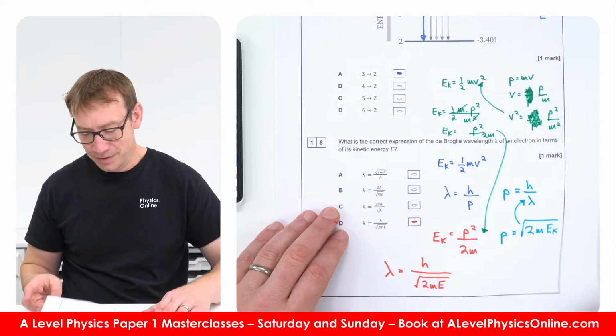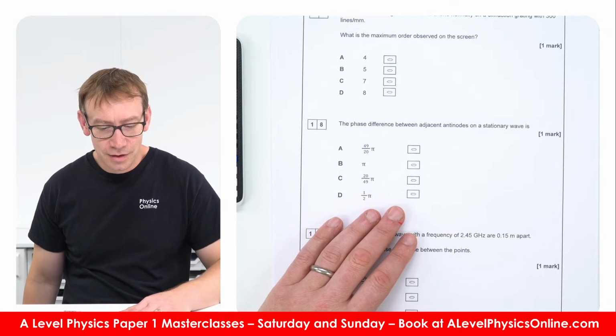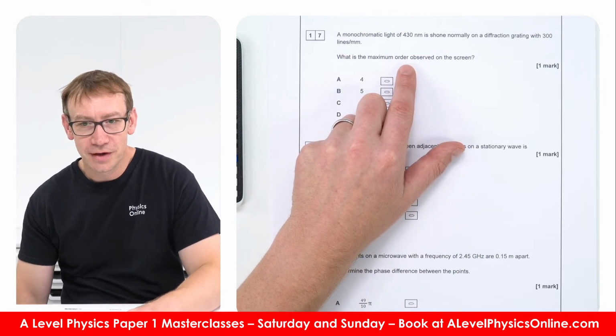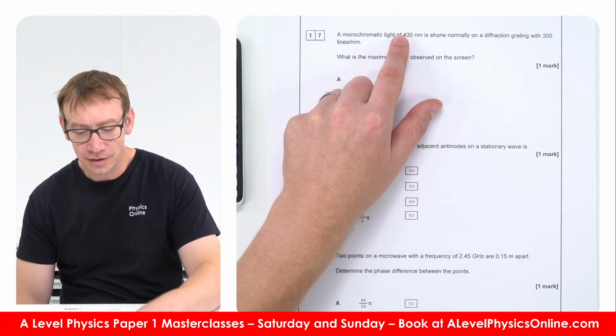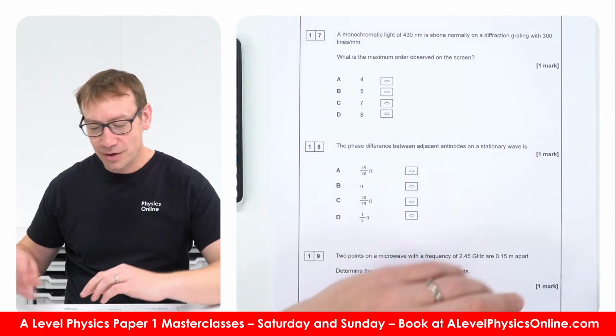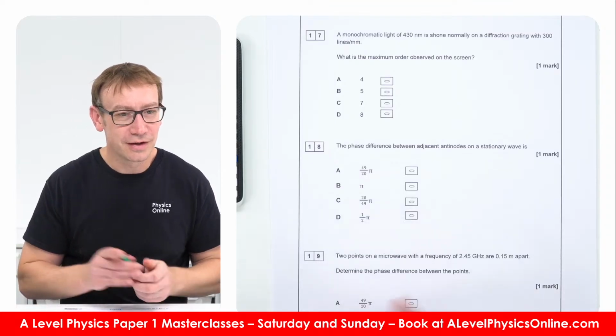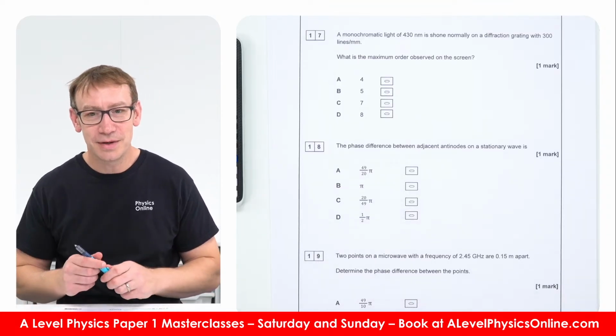Okay, how are we doing? 17. What is the maximum order observed on the screen when this light is shone through a diffraction grating with 300 lines per millimetre? So for this question, let's have a look. What do you reckon people think? Is it A, B, C or D?